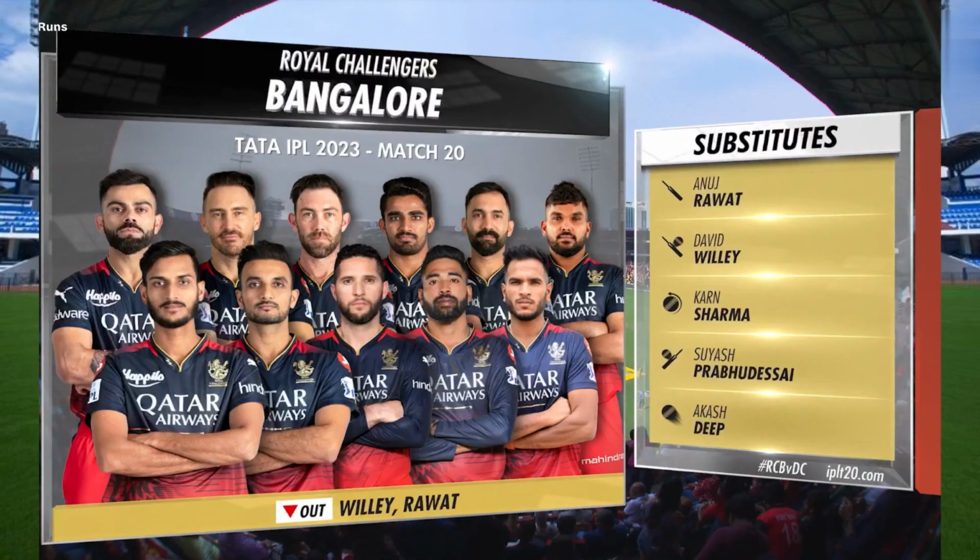The impact player rule states that teams can have one designated impact player in a match. However, there are certain conditions associated with this rule. The impact player can only be an Indian player, unless there are less than 4 overseas players in the playing 11. If a team wants to use an overseas player as an impact player, that player must be part of the 4 substitutes named in the team sheet. In no circumstance can a 5th overseas player take the field as an impact player during the toss.